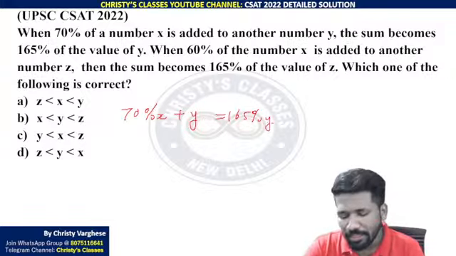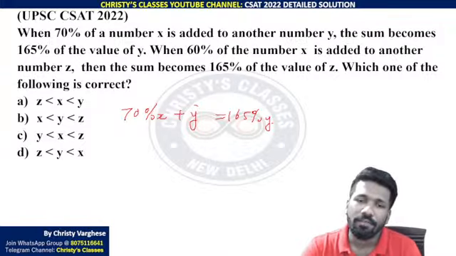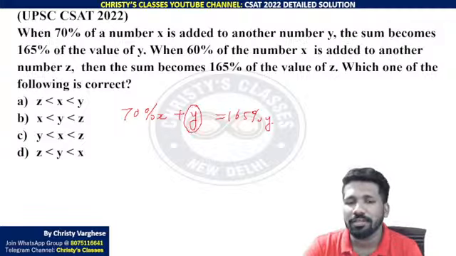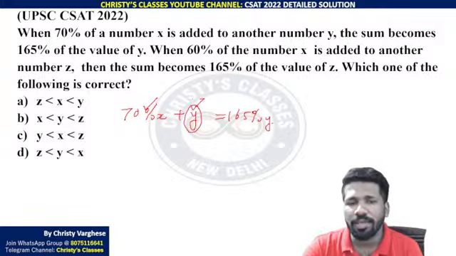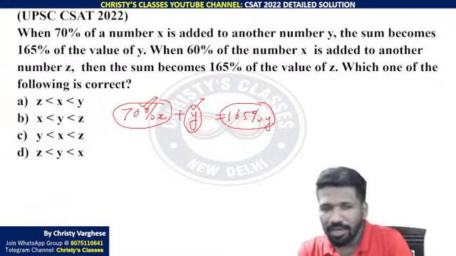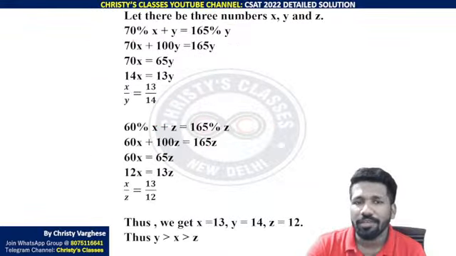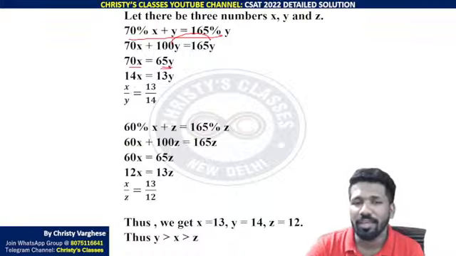Now actually here if you are logically thinking, you can save time. y means 100% of y. 70% of x, that means 100% of y plus something is 165% of y. That means that something should be 65% of y. If you are understanding that way, that is very good. If you are not understanding that way, you take 100% of y to the other side, and you will get 70x equal to 65y. x by y is equal to 13 by 14 you will get.